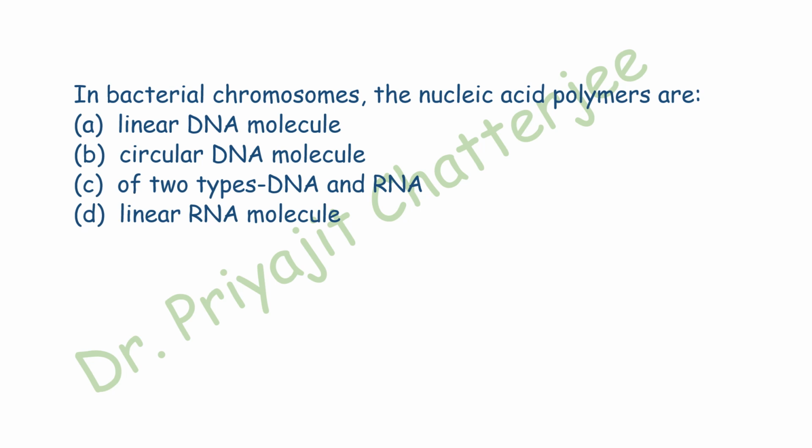Nucleoid or chromatin body or genophore in bacteria occupies 10 to 20% of the cell, and it is present near the center of the cell. It consists of a single circular DNA molecule in which all the genes are linked together. It is over 1,000 times longer than the cell itself and is therefore highly folded. It lacks the histone protein.